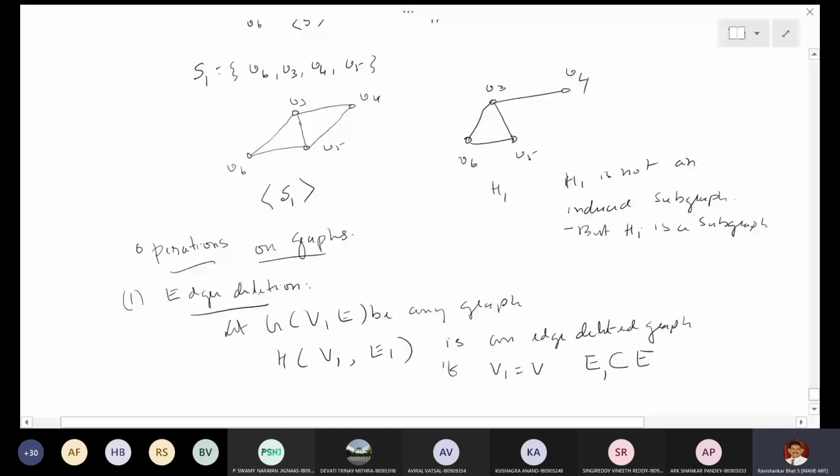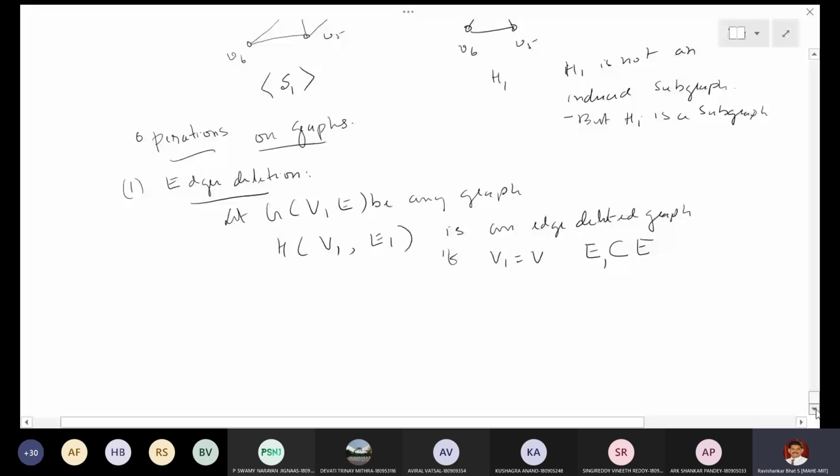Then it is called an edge deleted graph.